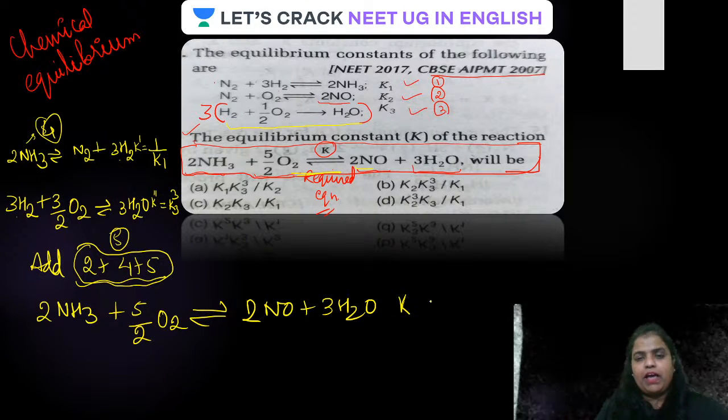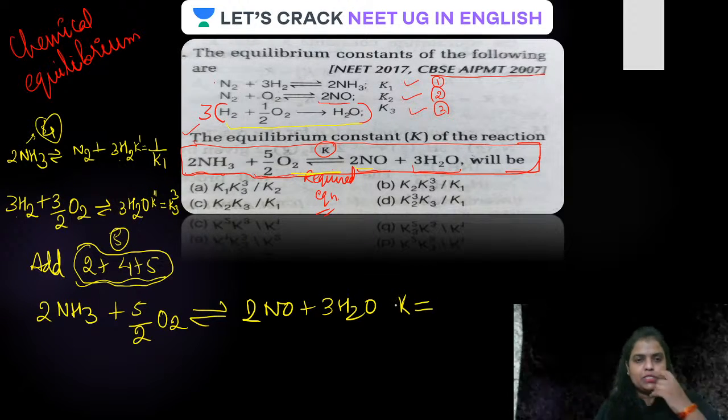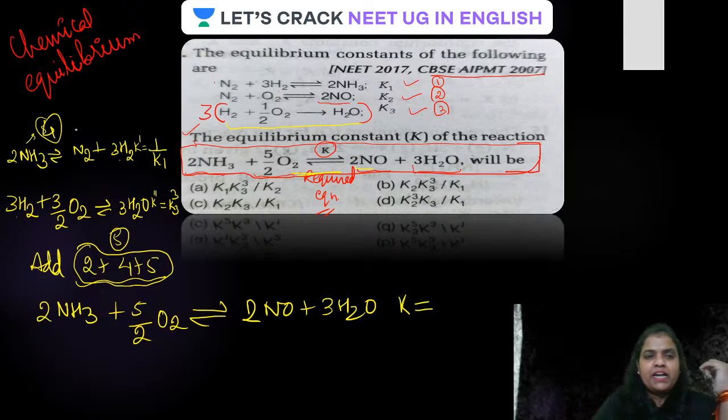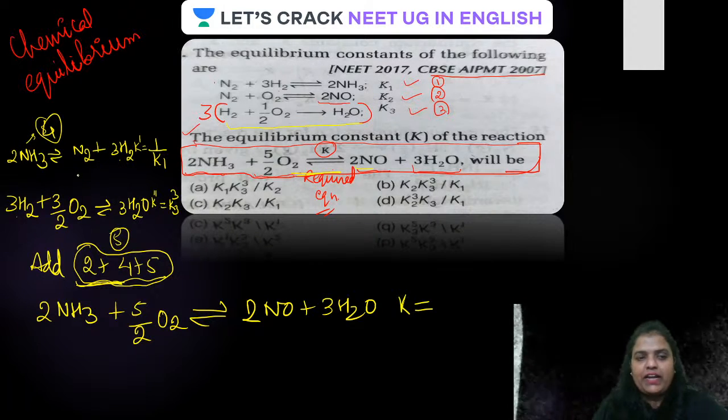For this, the equilibrium constant K is going to become equal to what? Because we have added equations 4, 5 and 2. When you add equations, the equilibrium constants get multiplied. Is that clear?